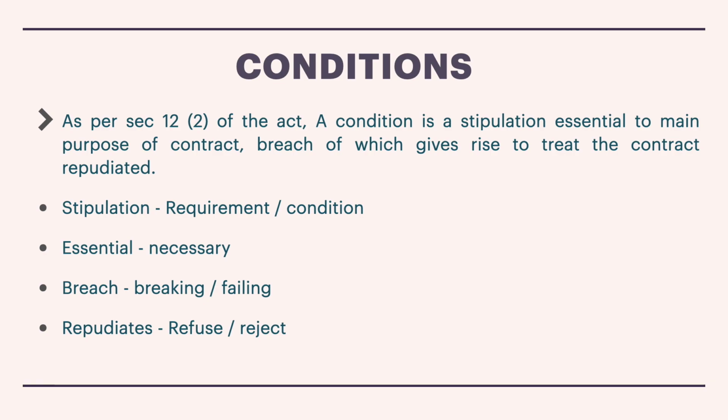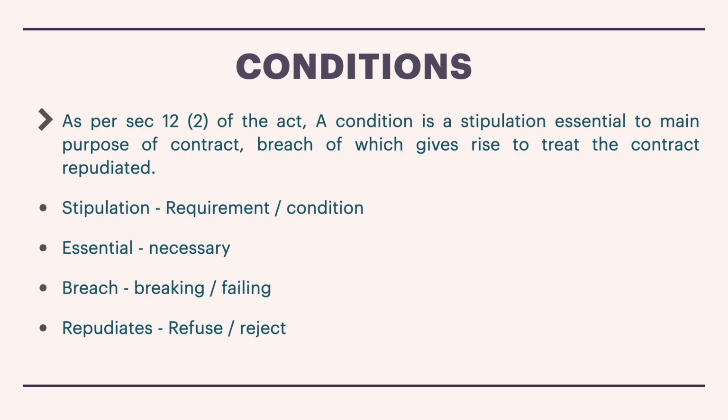In case whatever condition you as a seller are giving to the buyer about the functioning of the good, if the very basic condition is failing, that is called breach, then this can be treated as contract repudiated. Repudiated means refusal or rejection. So I'm basically rejecting the goods that you have sold to me.